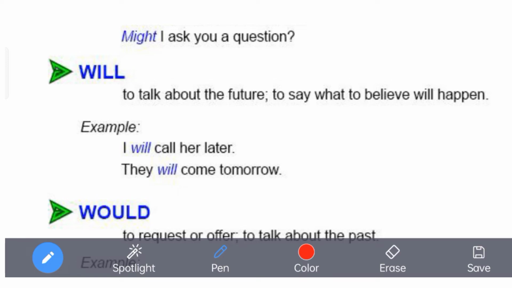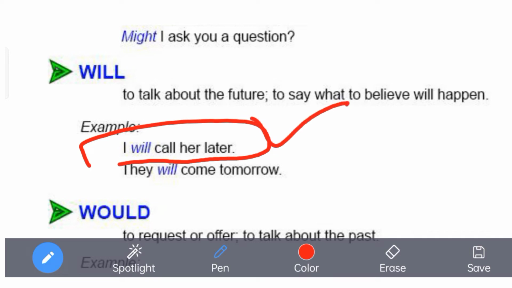The meaning has been taken in another way. The meaning has been different. How is it different? I will call her later. It has some other meaning. What does it stand for? Like somebody said something with a determination: I will call her later. That means definitely the person is going to call somebody later on. So in case of determination, we use will also with the first person pronoun.